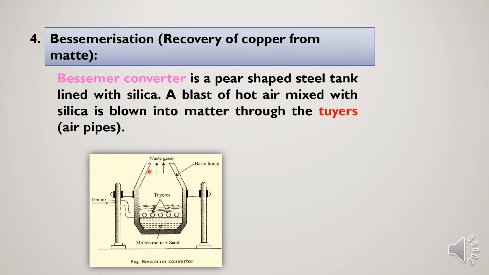Inside it is completely lined with silica, and see these are called tuyeres, through which we pass hot air. During the process we take copper matte, the unconverted ferrous sulfide and cuprous sulfide. Copper matte as well as sand is taken in the tank, and a current of hot air is passed through the tank. Then the following reactions take place.